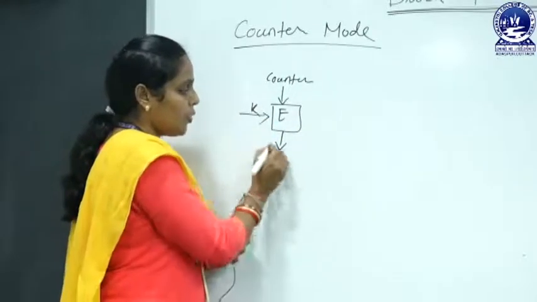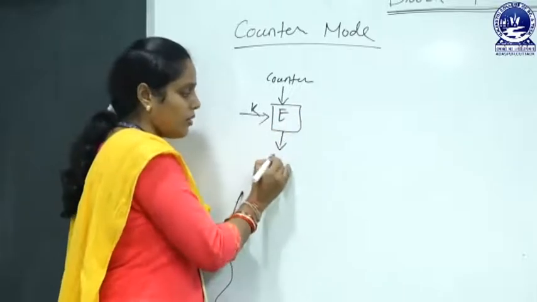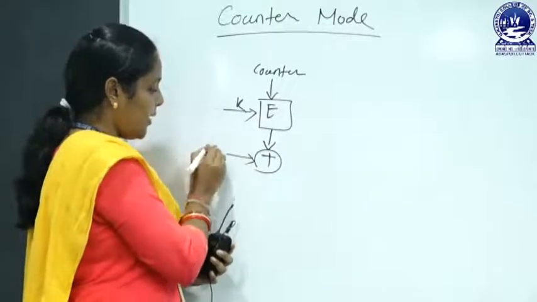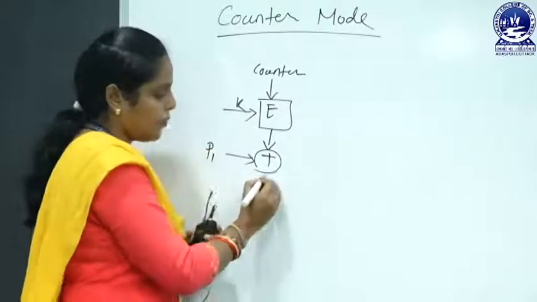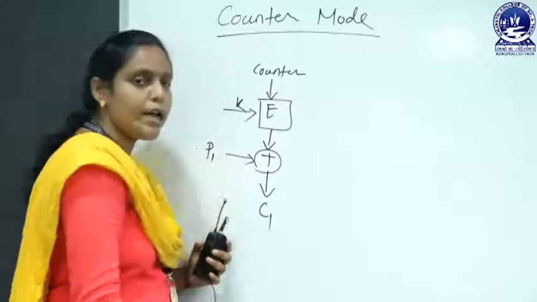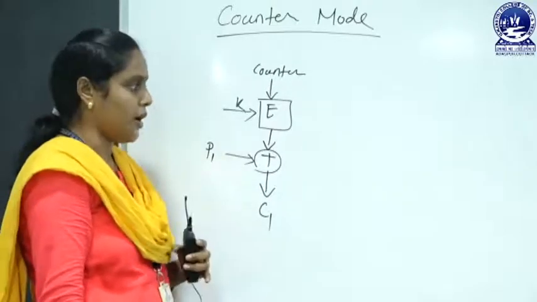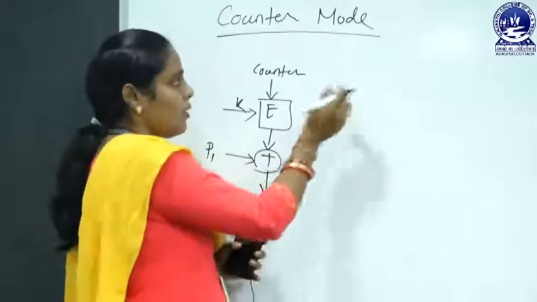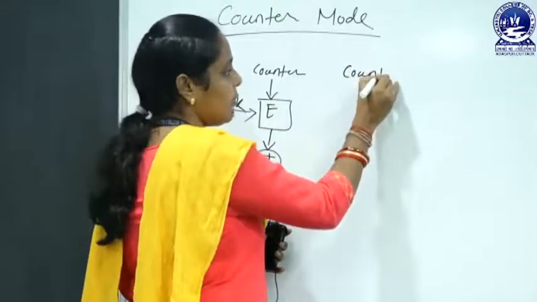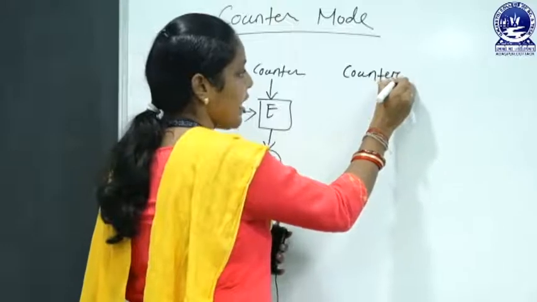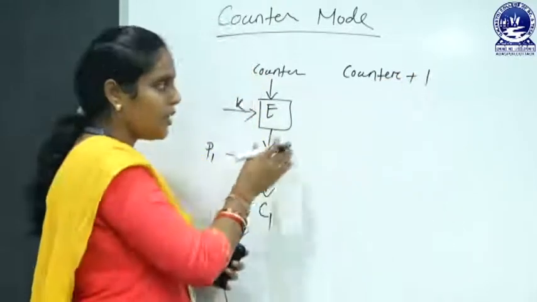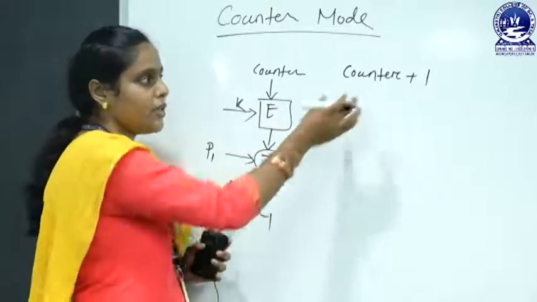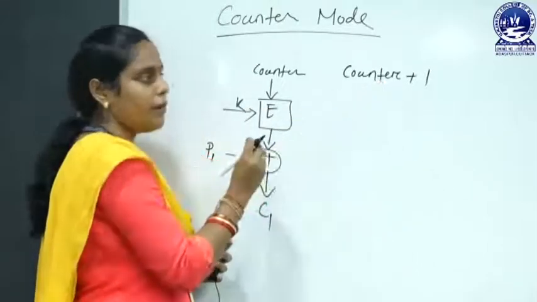After that we exclusive OR this encryption output with our plain text, suppose P1, which gives us the ciphertext block, that is C1. For the next block of encryption, the counter value is incremented by 1, that is counter plus 1.